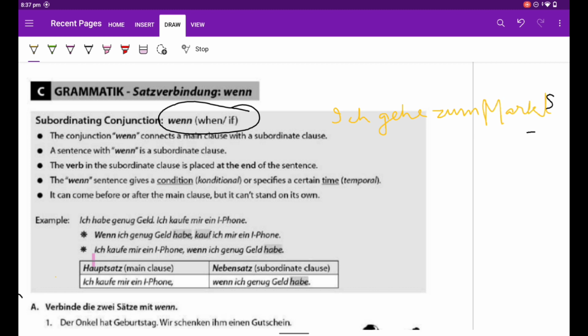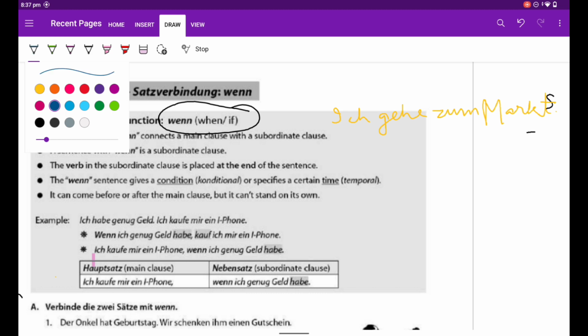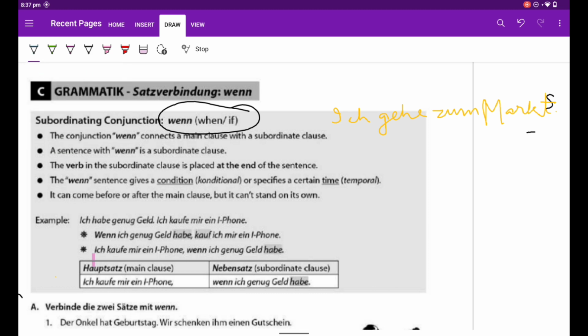Markt means market. Full stop. This makes sense? Yes. Now the second sentence is Ich kaufe Bonbon.